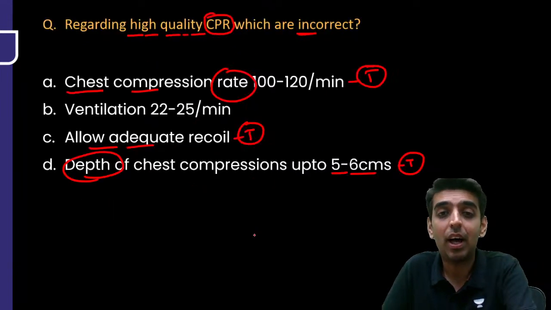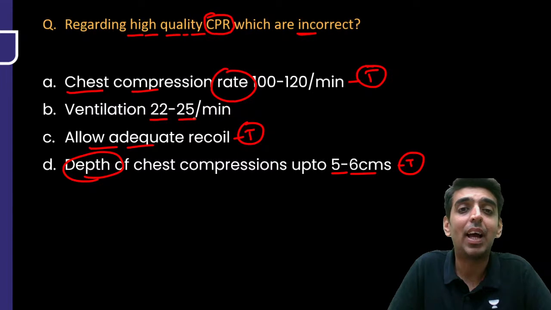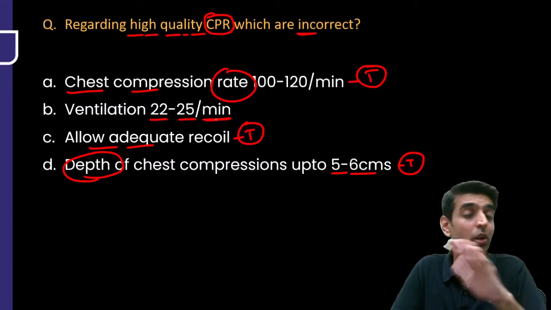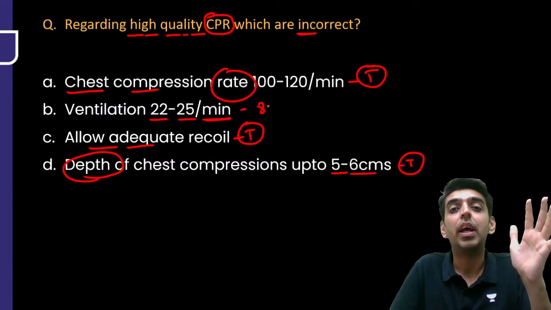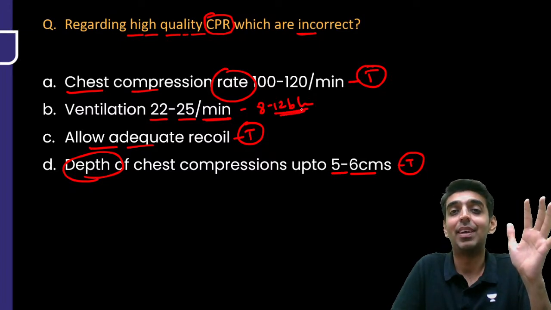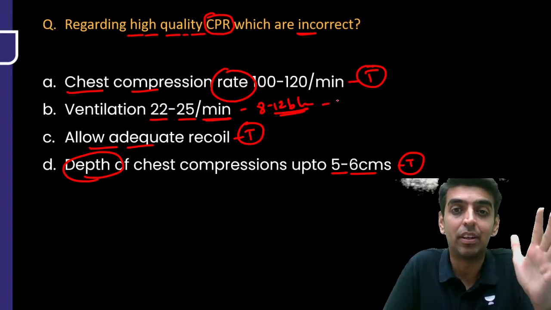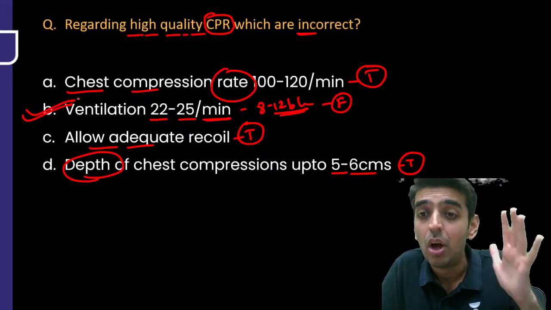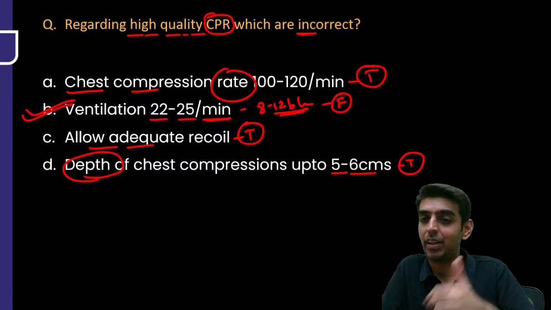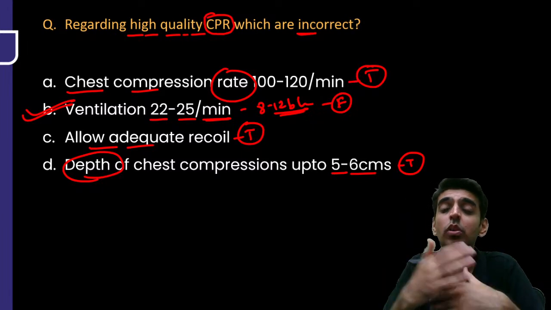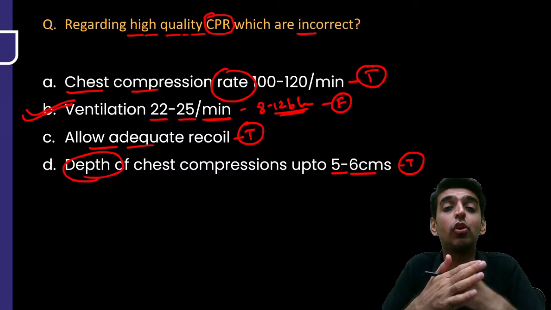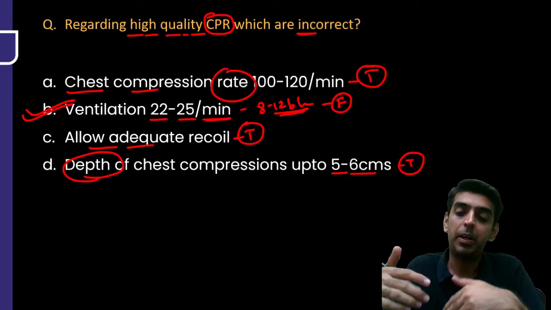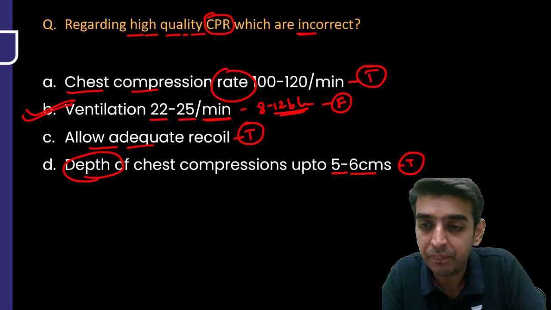So what are the options here? Ventilation at 20 to 25 per minute. Is it correct? No. It has to be 8 to 12 breaths per minute, right? That is the ventilation rate. So this is the incorrect or false statement. So the correct answer here is option B. All of you have marked it correct. Well done, guys. So this was about one question from CPR, right? Moving on to the next question.